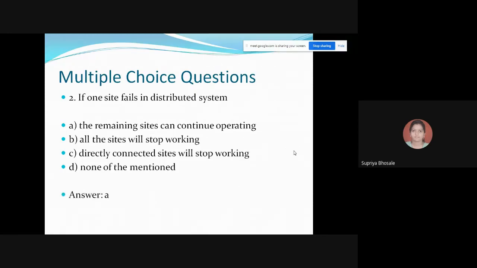Yes, option A is correct. In case of distributed system, again we can take the example of laboratory. If any of the machines is not working properly, it is crashed, still other 19 machines will be in working condition, right?